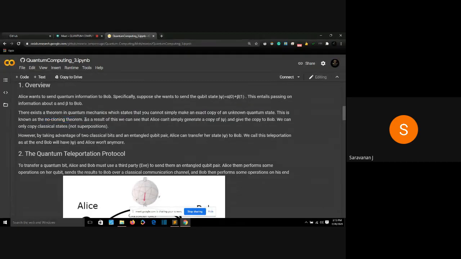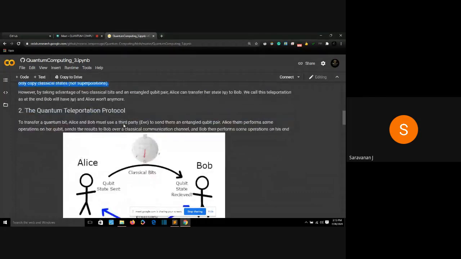As a result of this, Alice cannot simply generate a copy of her qubit and give it to Bob, because we can't copy quantum particles or qubits. However, by taking advantage of two classical bits and an entangled qubit pair, Alice can transfer a state to Bob. She is not copying a state to Bob. She is transferring her whole state to Bob.